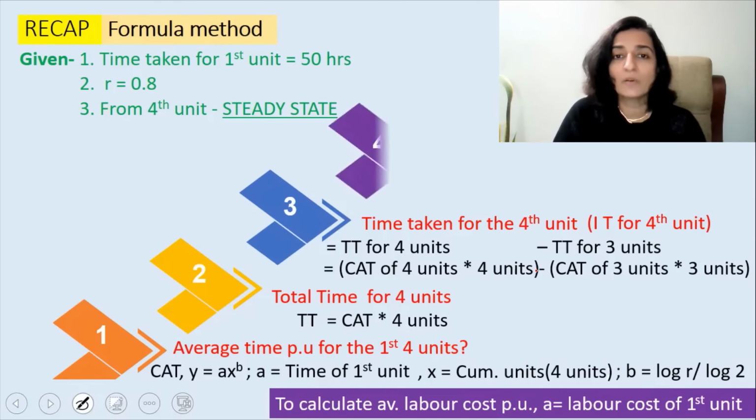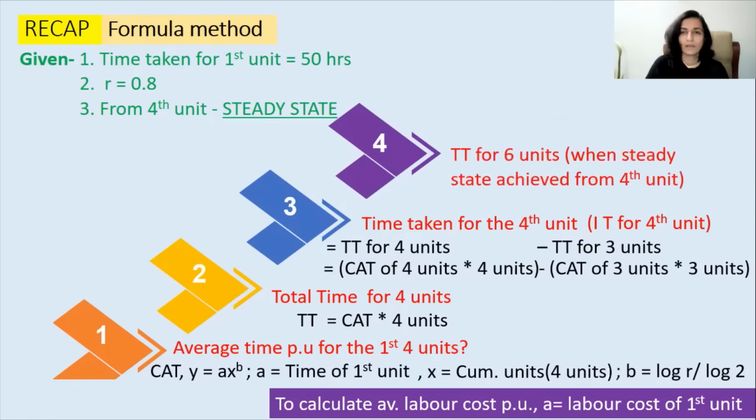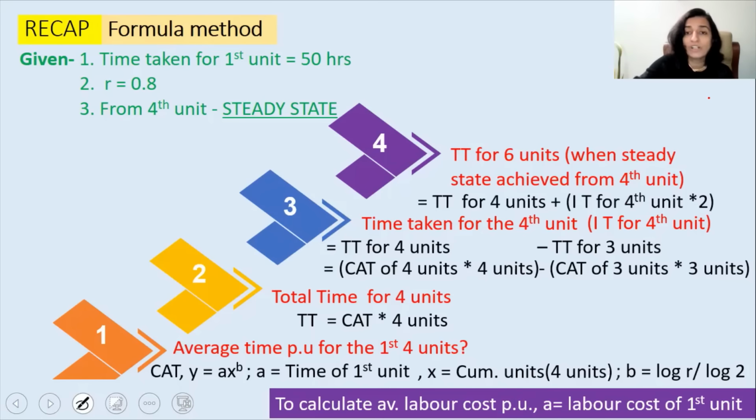Now, the fourth possible question that can come is total time for 6 units when steady state has been achieved from the fourth unit. So how do we calculate? This is the ultimate problem because all the details will have to be worked out. So the formula is the total time for the 4 units plus the incremental time for the fourth unit multiplied by 2. And from where did I get 2? That is nothing but 6 minus 4.